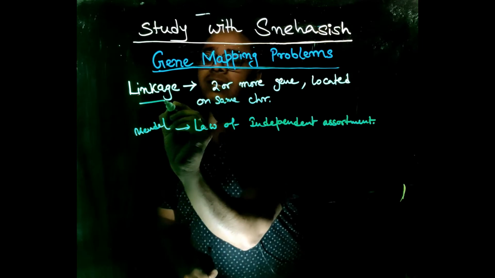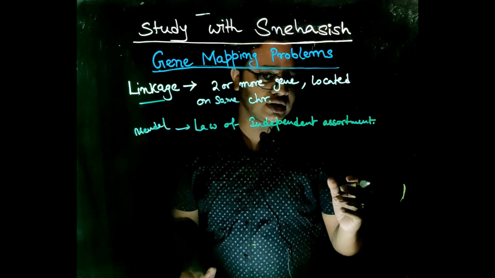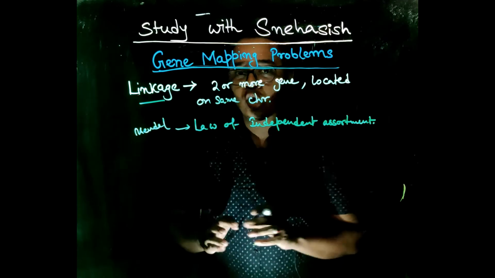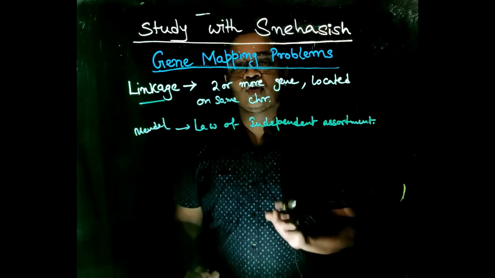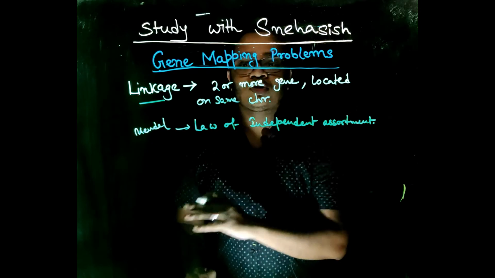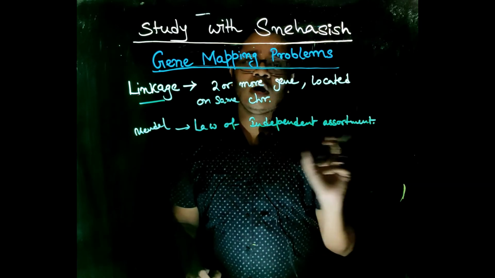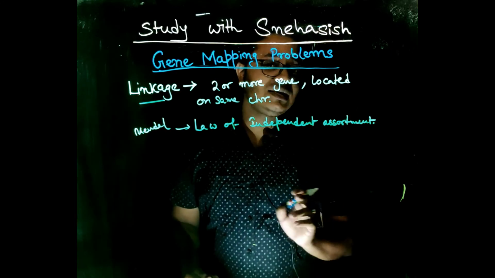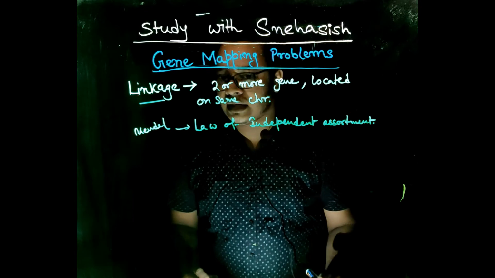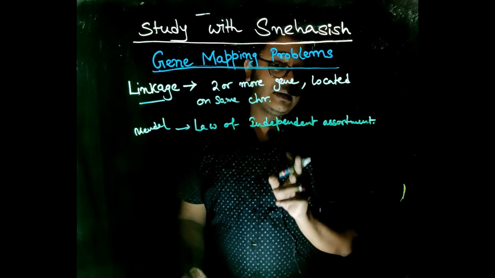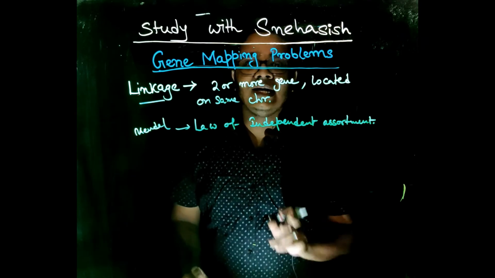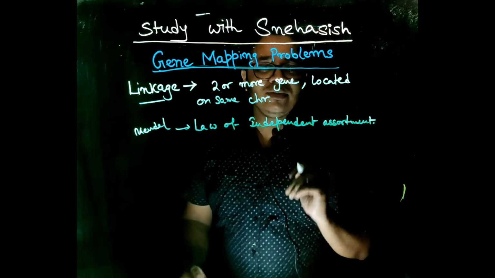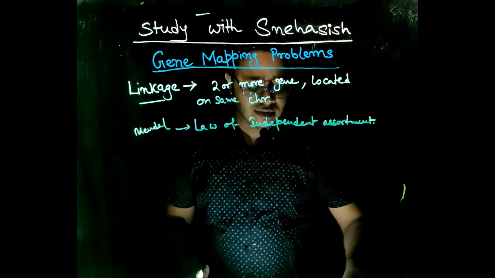But in case of linkage, we see that two or more genes, when they distribute into gametes, go as groups, not independently of one another. So when one gene goes, the other gene also goes. If two or more genes always go as a group to a gamete, then the genes are said to be completely linked. It is important that in linkage, the genes are located on the same chromosome. Now from this comes a term called linkage group.